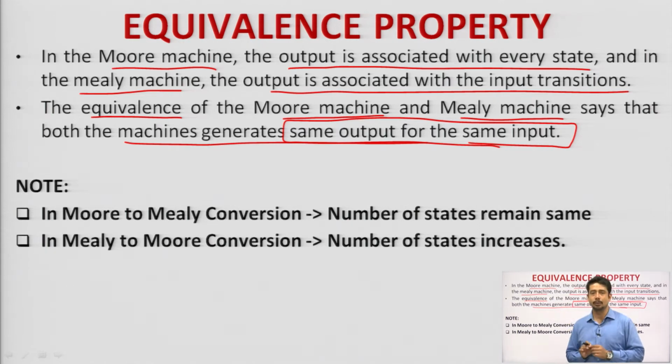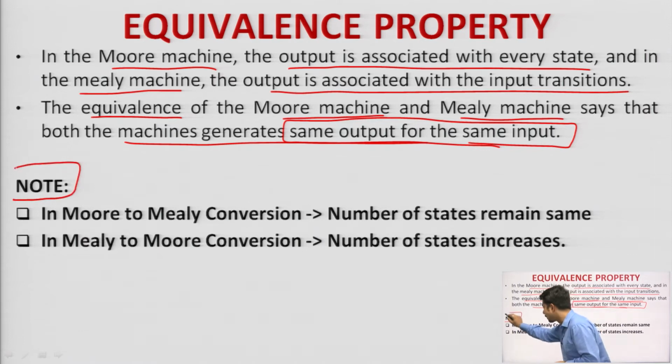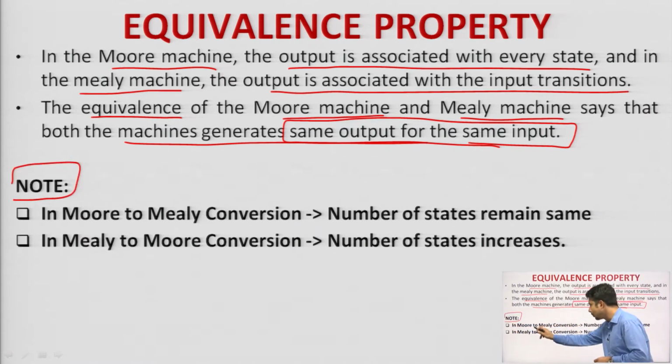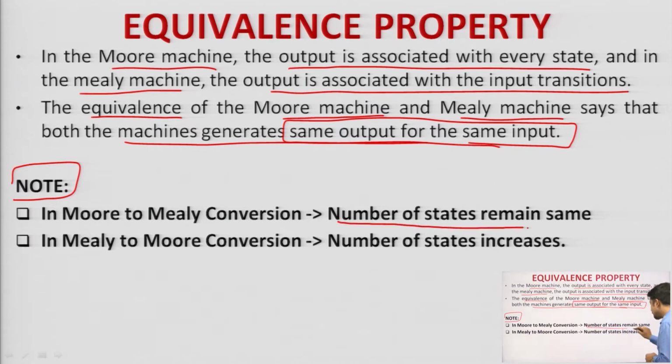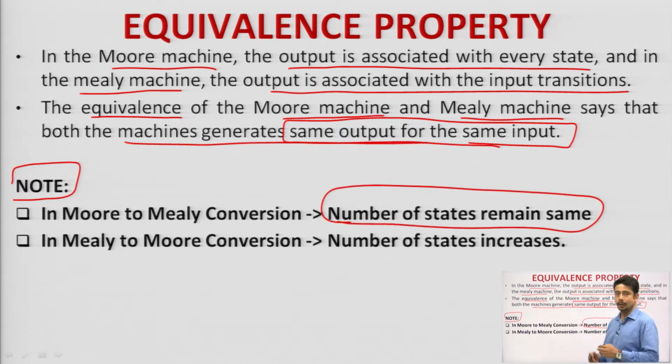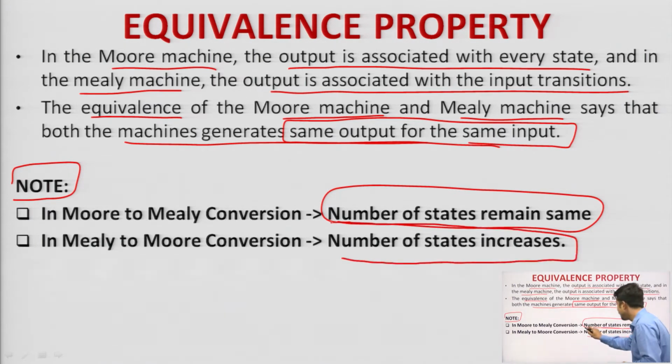But two points are important to keep in mind, that is why I have put it as a note over here. First point says that in the case of Moore to Mealy conversion, the number of states remains the same. Please note it down, it will be easy for you. And in the case of Mealy to Moore machine, the number of states will not be the same, it will increase, it will not decrease. This is a very important point from your exam point of view, from your competitive exam point of view, from MCQ point of view. I think probably this semester you are giving MCQ, so it is very important, clear. So, this is all about the equivalence property.